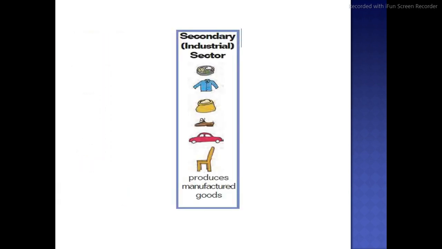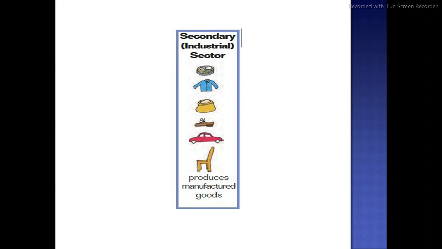Please observe the photograph clearly and properly. Have an eagle eye on the next photograph. Secondary, or we can say the industrial sector. Why industrial? As we already discussed, it is associated with different industries, so it is also called the industrial sector, as the manufacturing of a number of goods happens here.